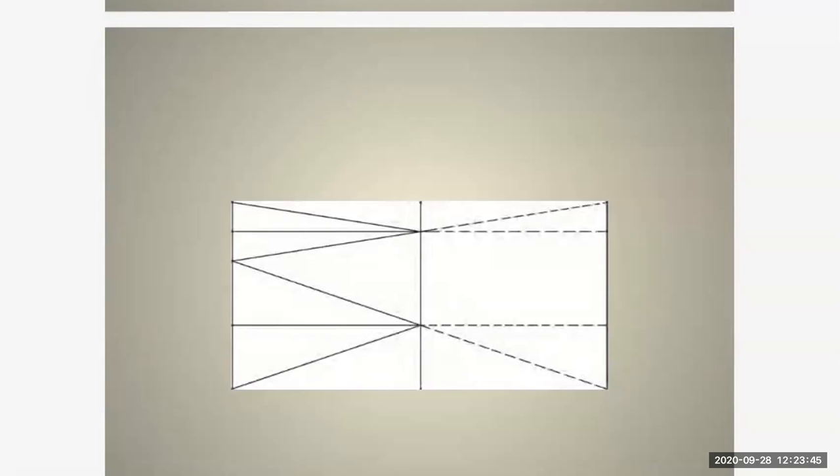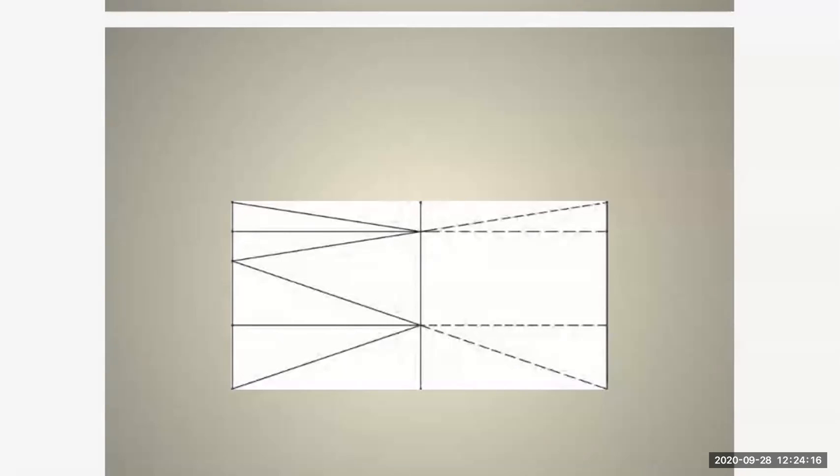Why is the minimum height taken? To obtain the full image of the person. For this, RP and QS must be perpendicular to the mirror. So find out by studying this diagram what the minimum height of the mirror is. You can do it this way. PQ is equal to RS, and RS is equal to RE plus ES. So you can write HE divided by 2 plus EF divided by 2. That will be HF divided by 2, half of the person's height.